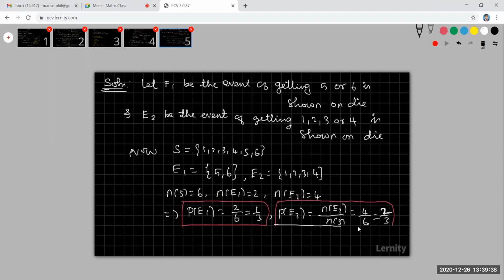I'm cancelling by 2. Okay. Right. Now come to that event A. Let A be the event of getting exactly one head.